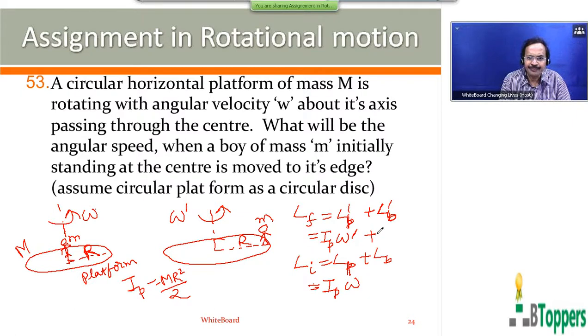The final angular momentum of the buoy is equal to the moment of inertia of the buoy in the second case times the final angular speed. That can be written as the moment of inertia of the platform plus the moment of inertia of the buoy in the second case, into omega dash.